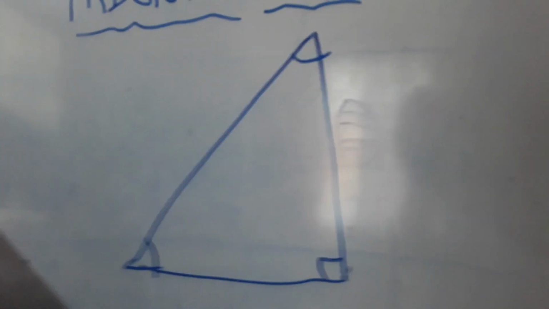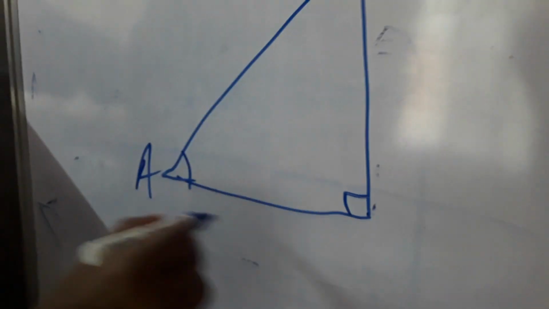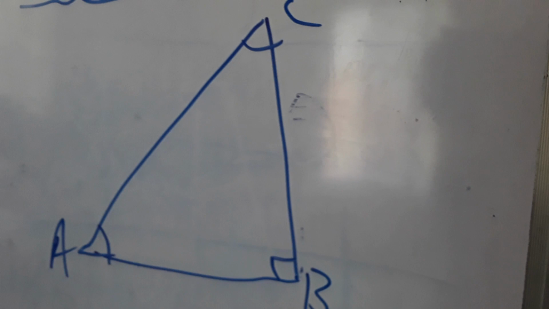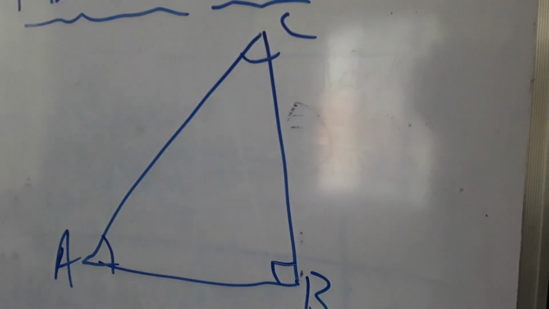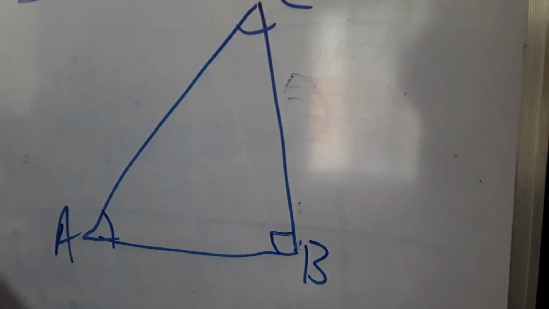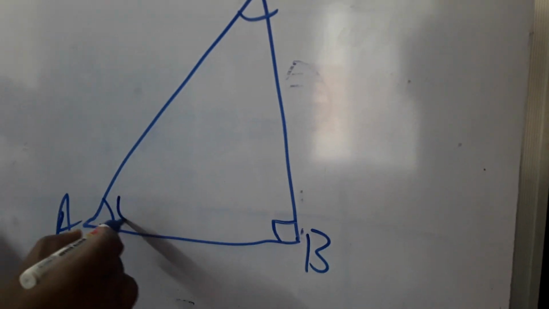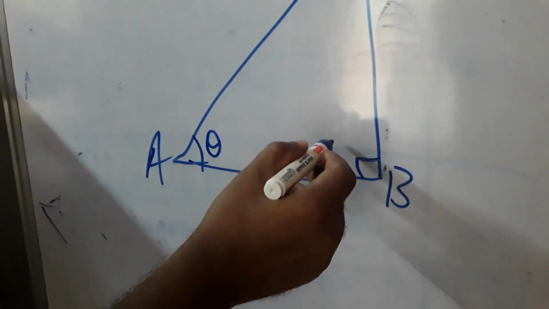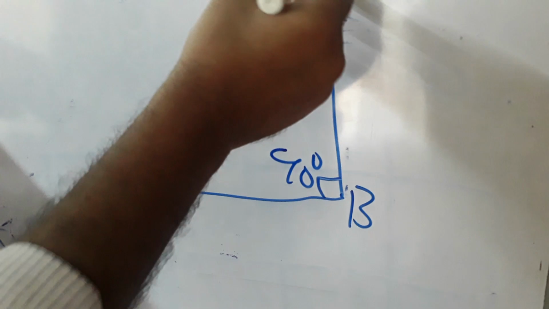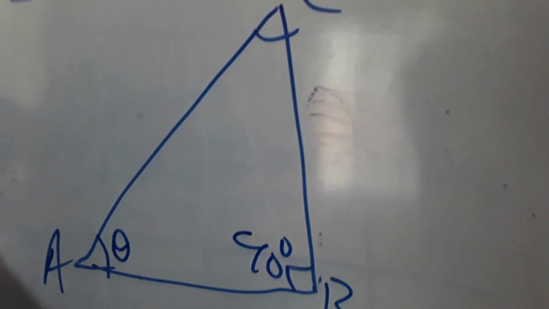This is an acute angle. Here I mention ABC as a triangle. Okay. Here this angle, say for example, this angle is theta. This you don't know. This is 90 degrees. This is some angle. Okay.